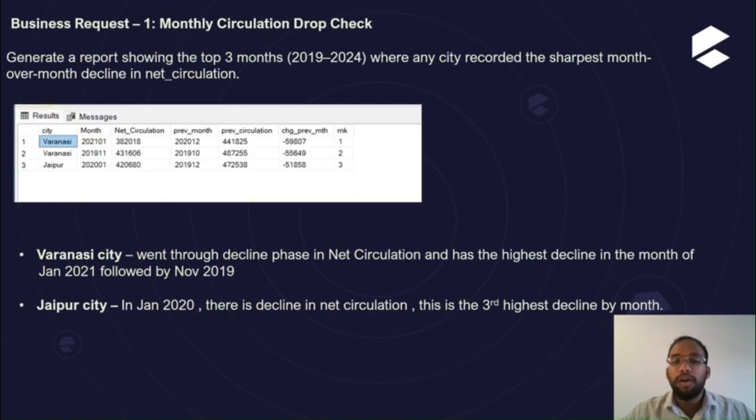Firstly, here are the 6 ad hoc business requests given by the company. I have used SQL to solve these and make a report. The detailed SQL queries are in my GitHub repo. You can check it there.